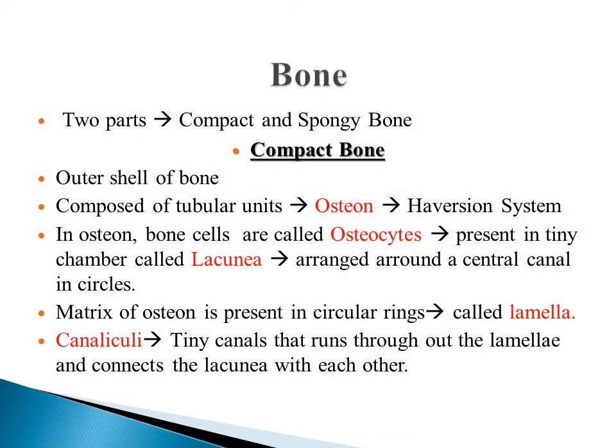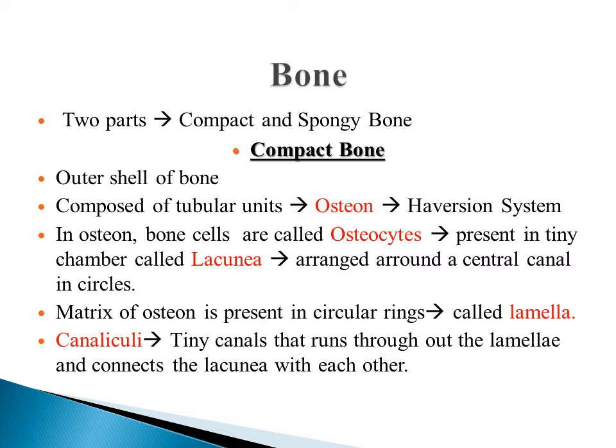Bone is composed of two parts, compact bone and spongy bone. First of all, we will discuss compact bone. Compact bone is the outer hard shell of the bone. It is composed of tubular units that are known as osteon. These osteons are also known as Haversian system. In osteon, bone cells that are known as osteocytes are arranged. These osteocytes are present in small chambers known as lacunae. These lacunae are arranged around a central canal in circles.